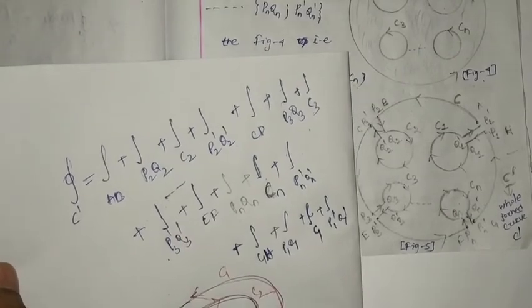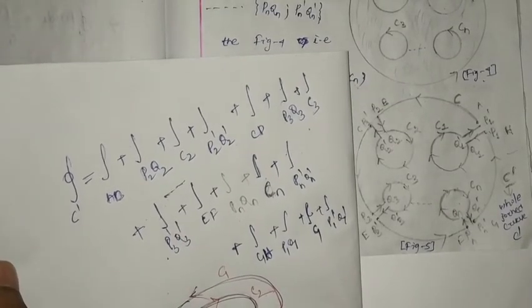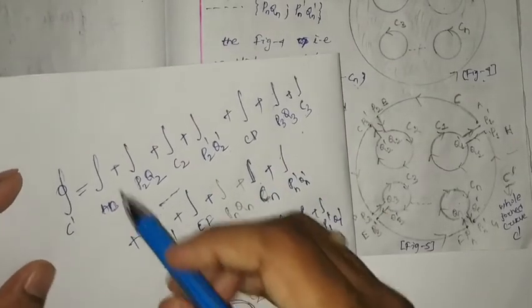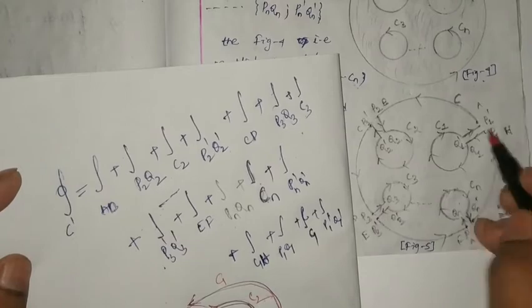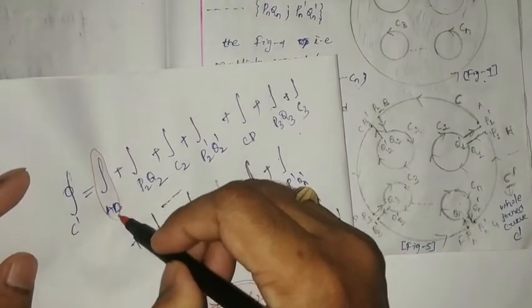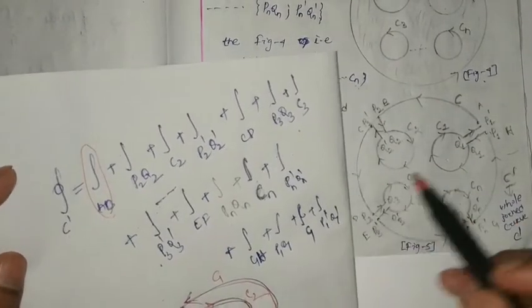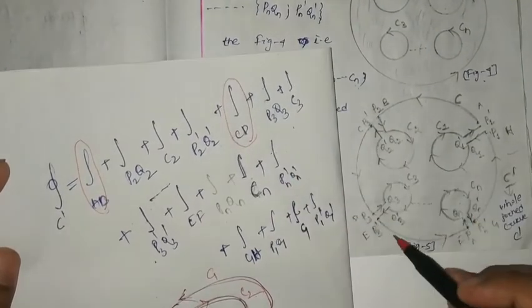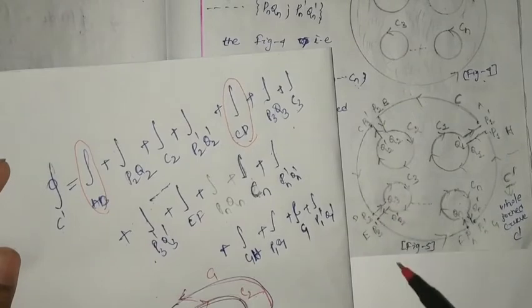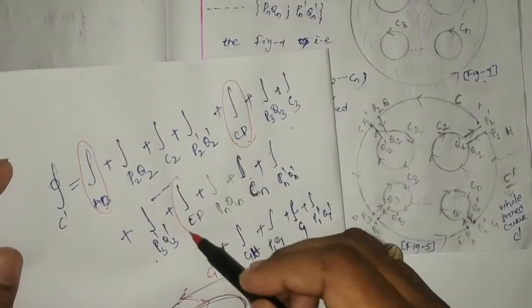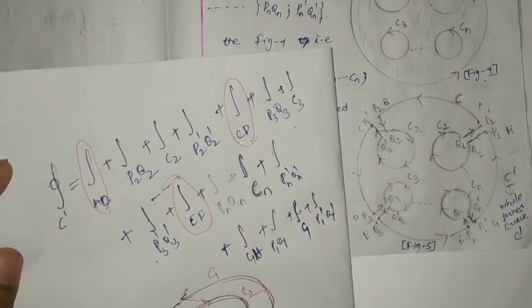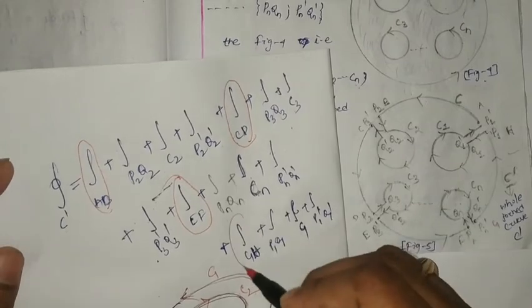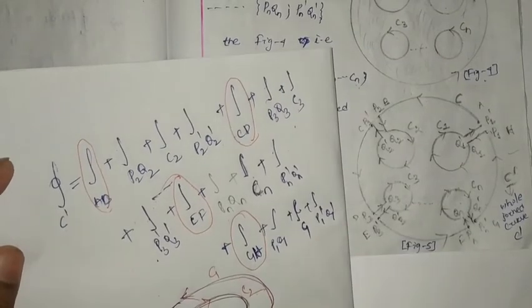So here one thing I am going to explain. For that I have drawn these things. Here you see this one, A to B, plus C to D, this line integration, then E to F, then G to H, this line integration.